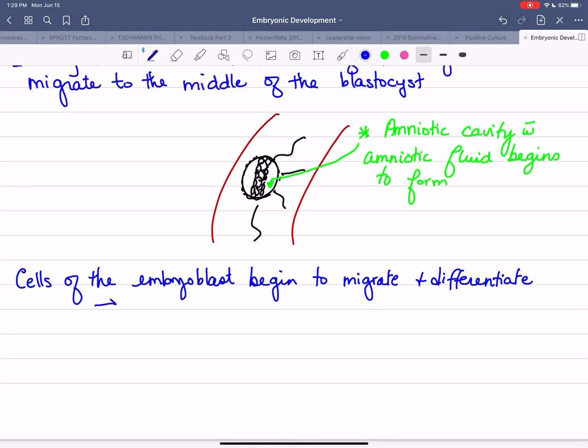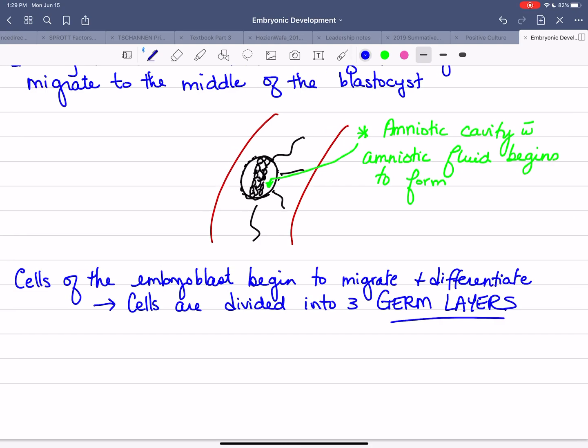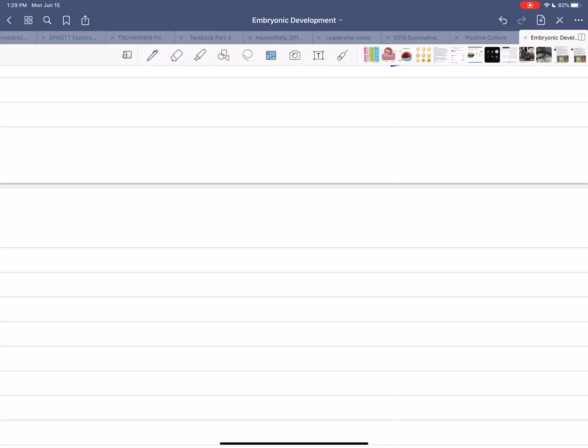And the cells are divided into 3 germ layers, okay?